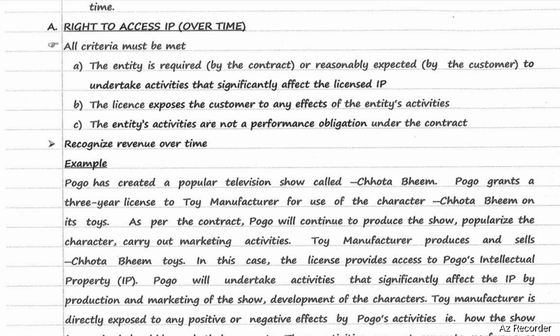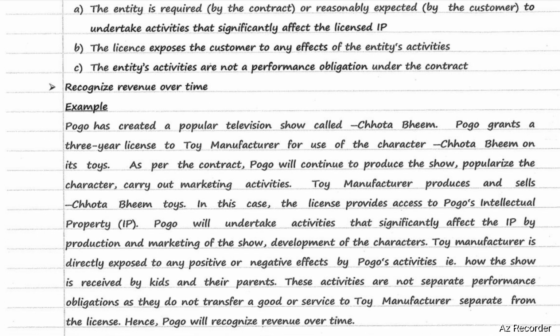The license exposes the customers to any effects of the entity's activities, and the entity's activities are not a performance obligation under the contract. In such a case, if all the conditions are satisfied, then a right to access intellectual property is there over a period of time, and recognize revenue over a period of time. For example, Pogo has created a popular television show called Chota Bheem.